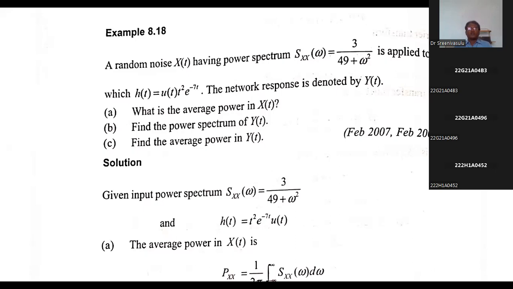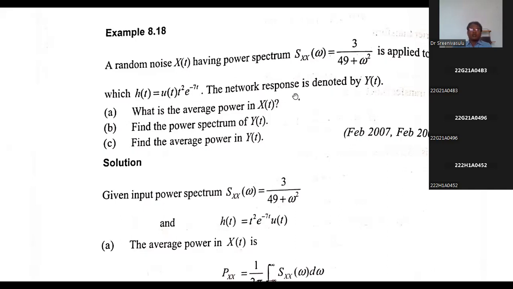A random noise x of t, having a power spectral density Sxx of omega equal to 3 divided by 49 plus omega square, is applied to a network whose impulse response is h of t equal to u of t times t square e power minus 7t.